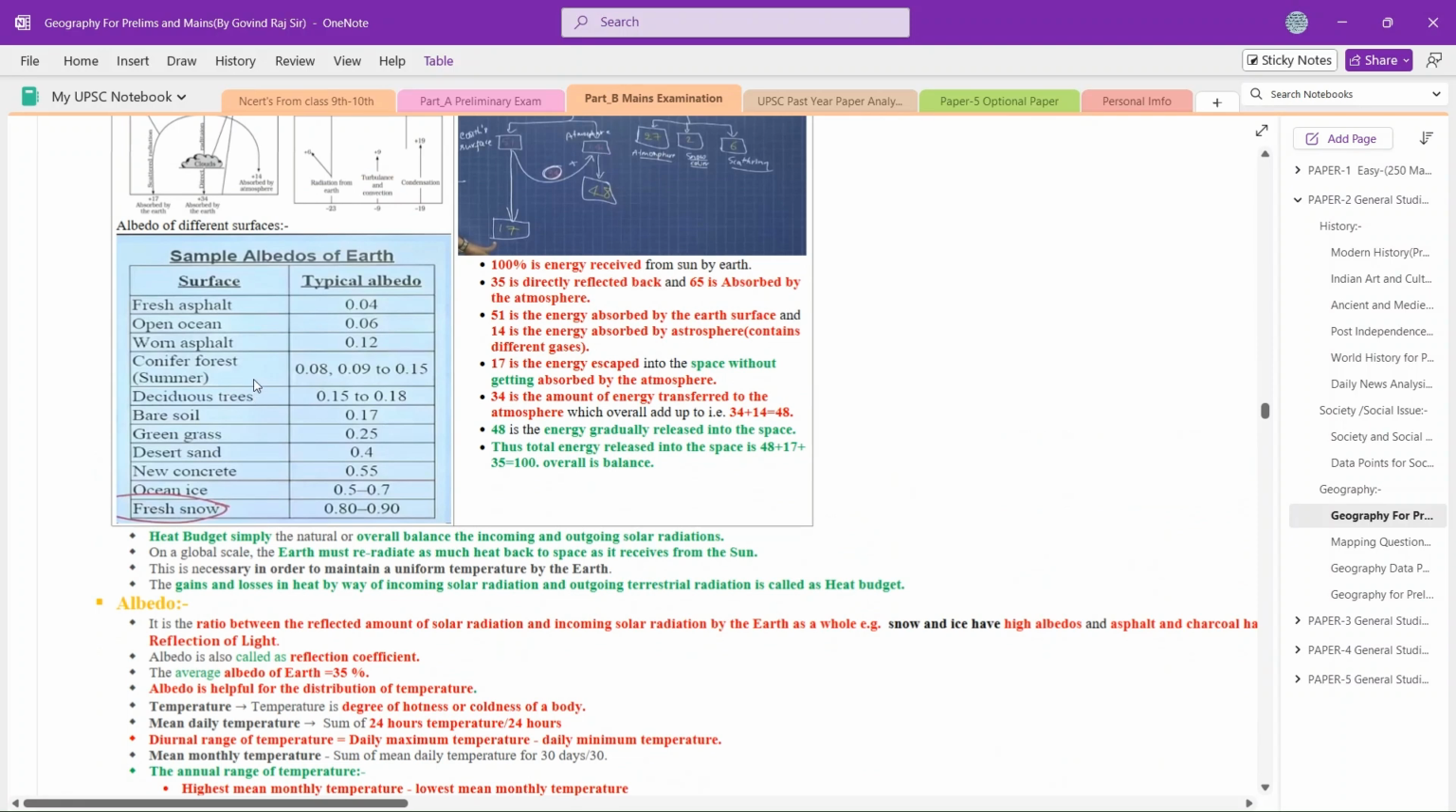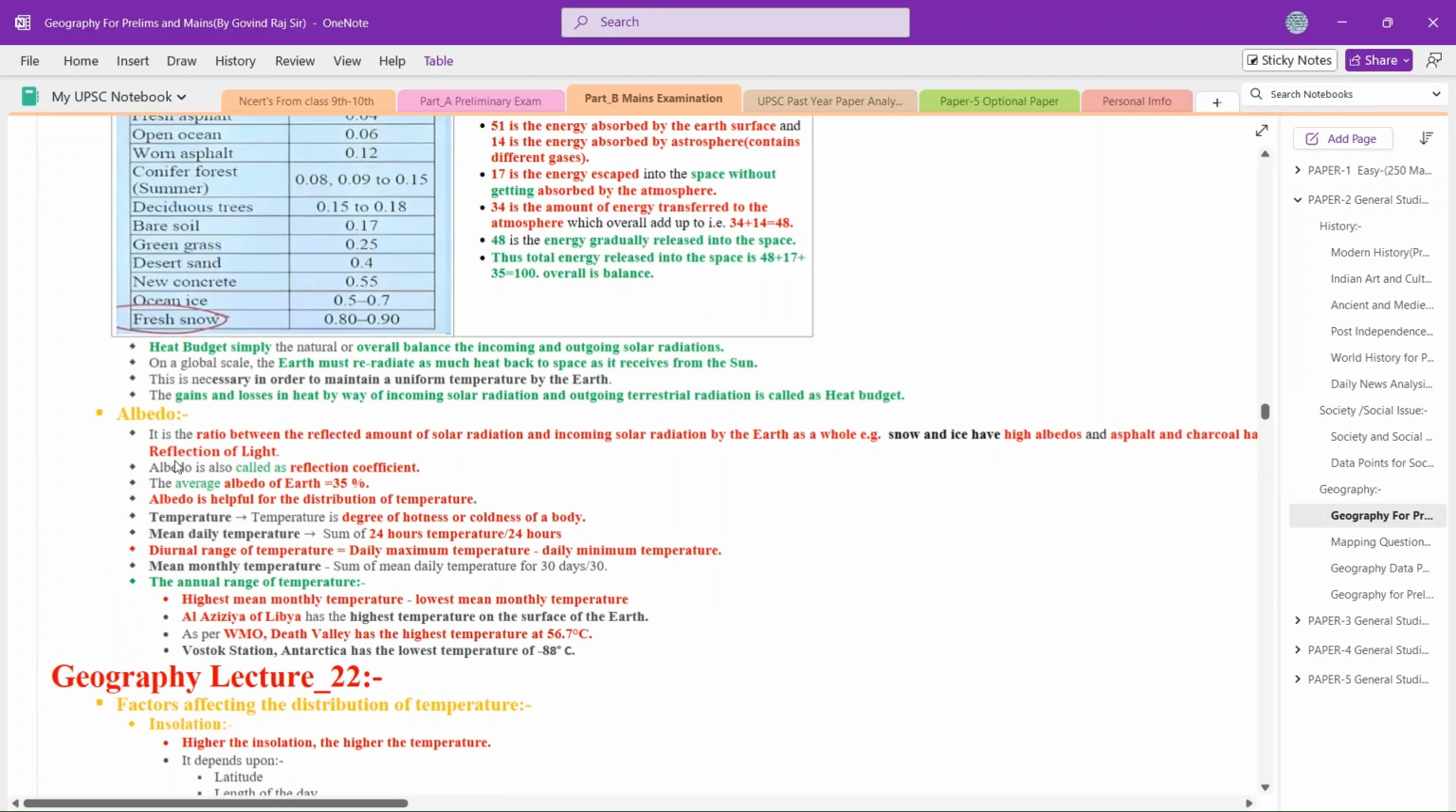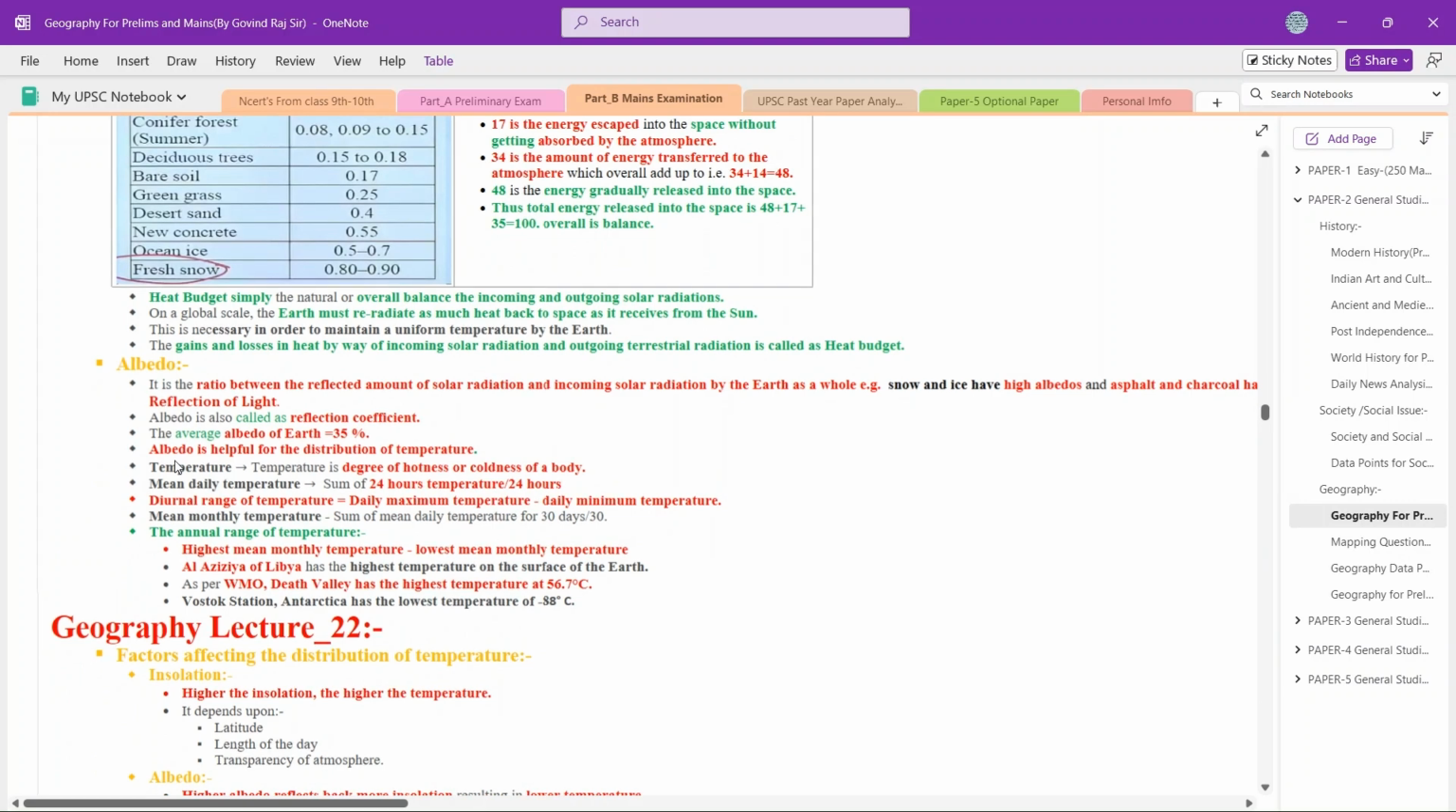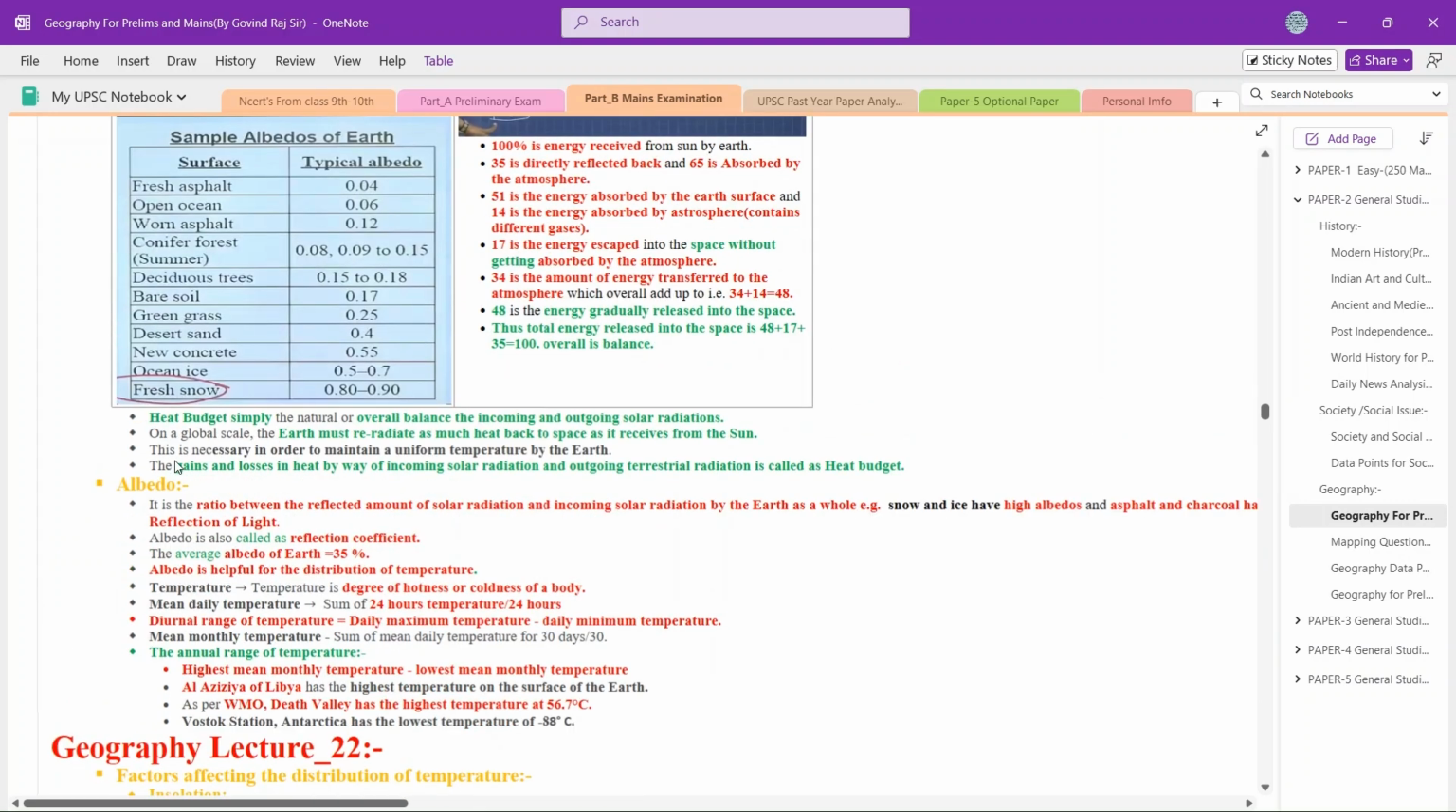After that, we have the albedo also here. Usually, a question will come on which portion of the earth's surface, like fresh snow, ocean ice, new concrete, or desert, has the highest albedo. You have to arrange them in order. The question will ask you to put them in increasing order of their albedo.